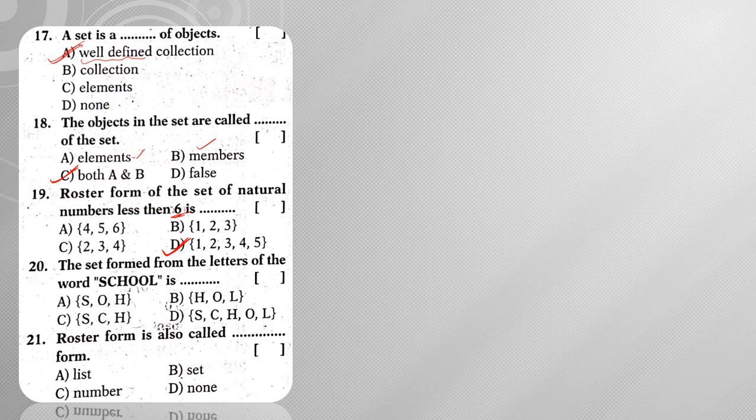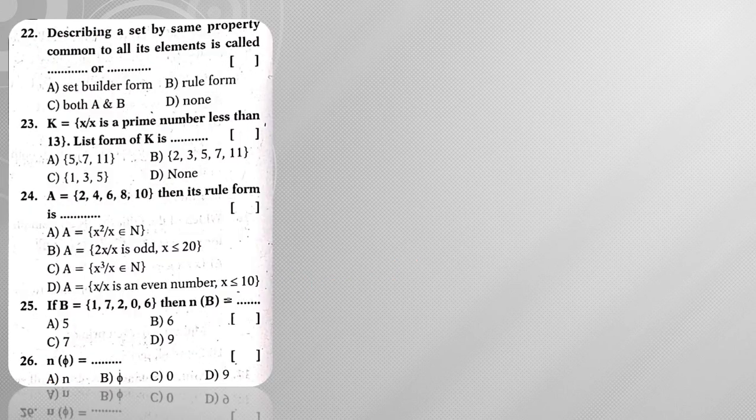Next, the set formed from the letters of the word school. What can you write? S, C, H. O appears 2 times, so we write it only once. So it is S, C, H, O, L. Option D will be my answer. Roster form is also called list form. So it is also called list form.